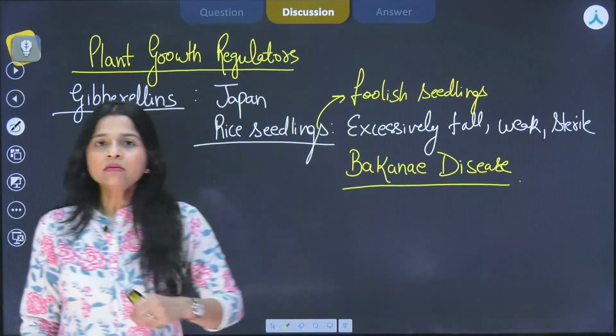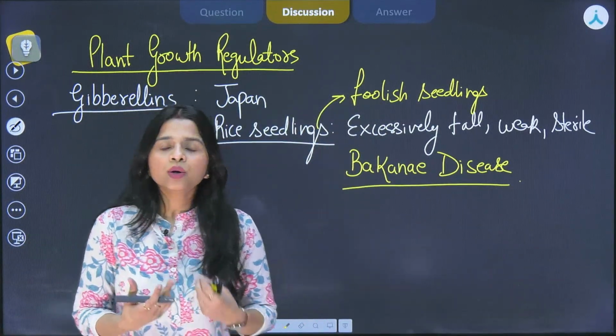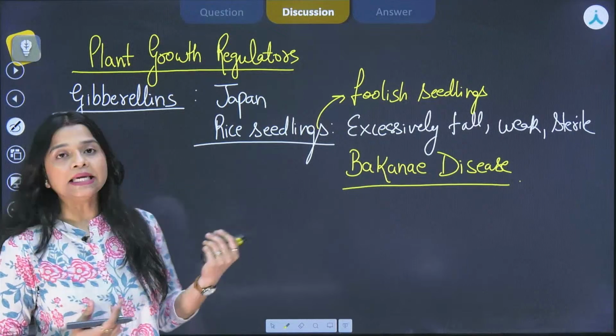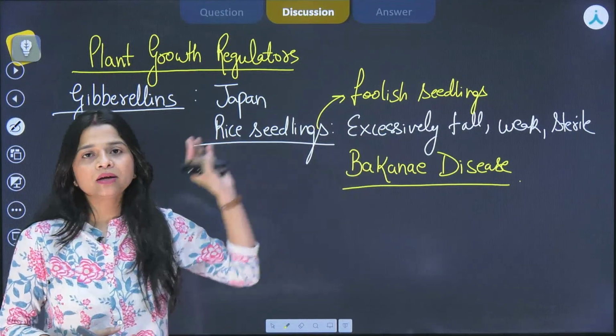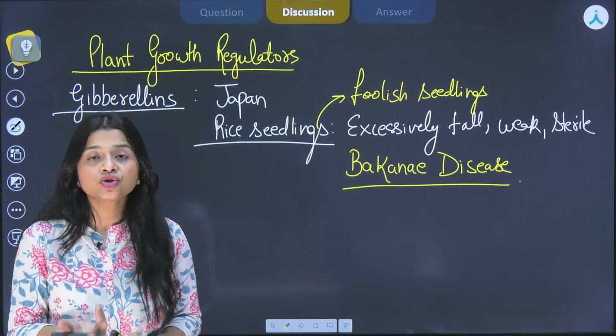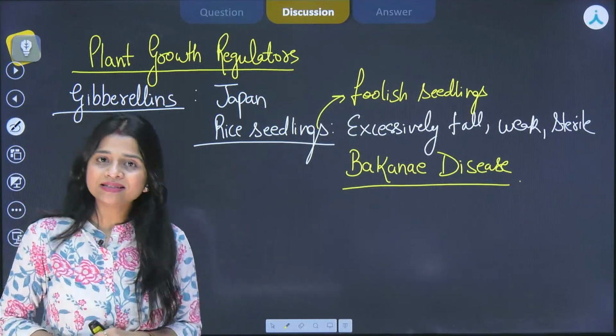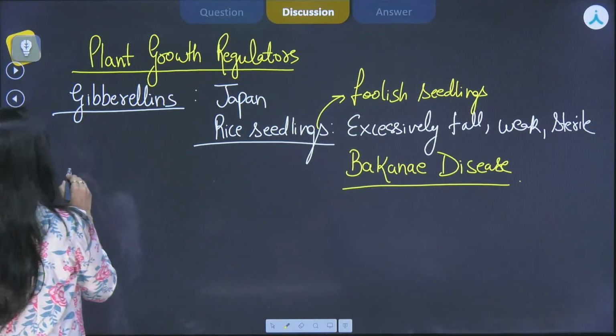Right now, scientists were very eager. They wanted to know what exactly is leading the rice seedlings to become foolish. What is leading to this particular disease? Then came E. Kurosawa.